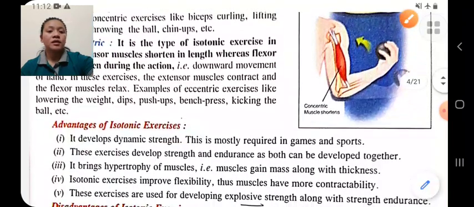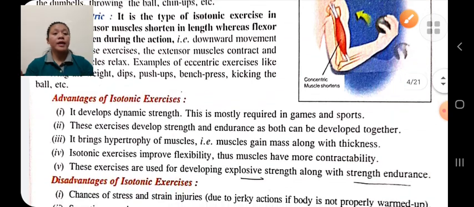Next is advantages. What are the advantages of isotonic exercise? Isotonic exercise helps to develop dynamic strength, and in most games dynamic strength is required. Isotonic exercise brings hypertrophy of the muscles.